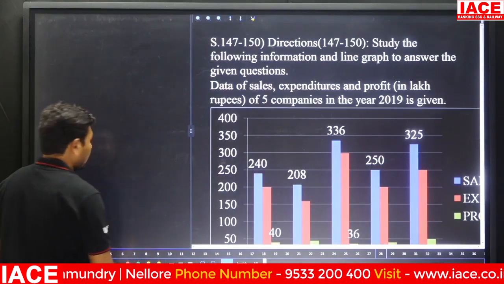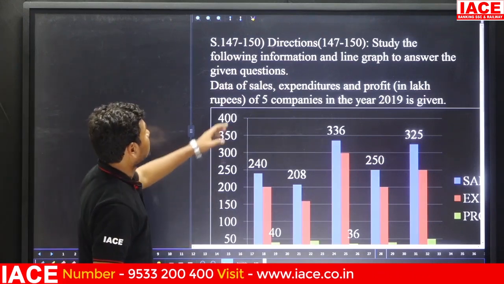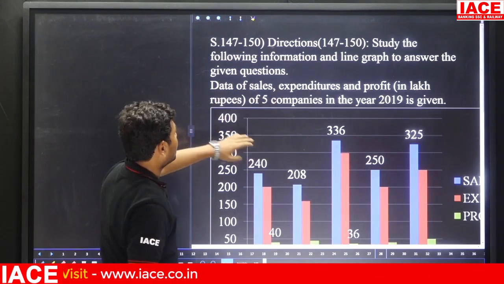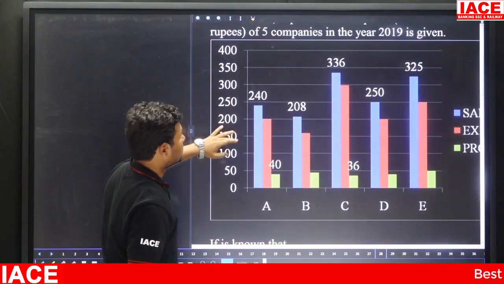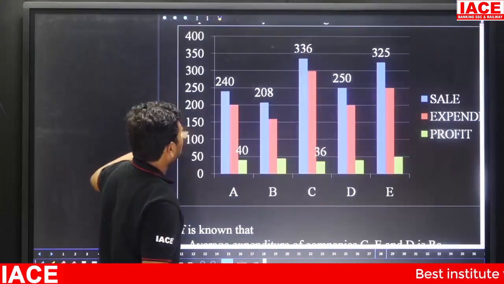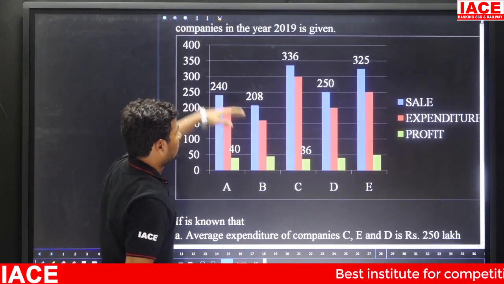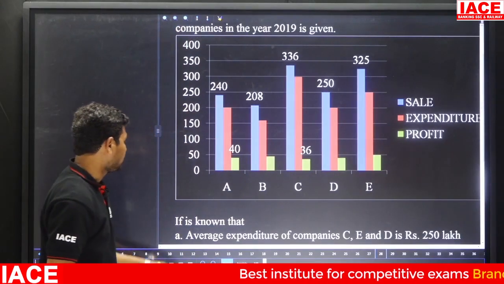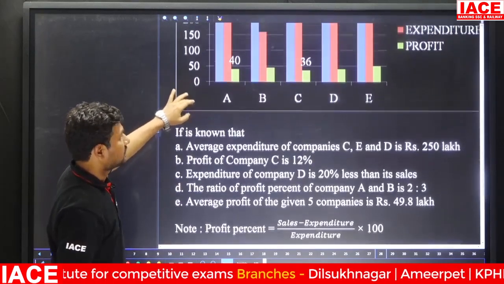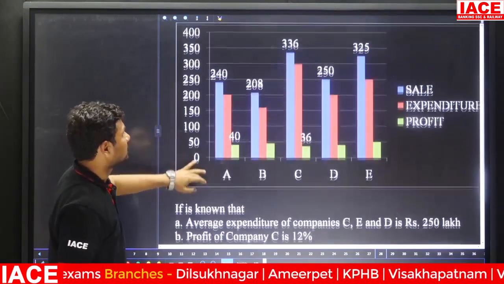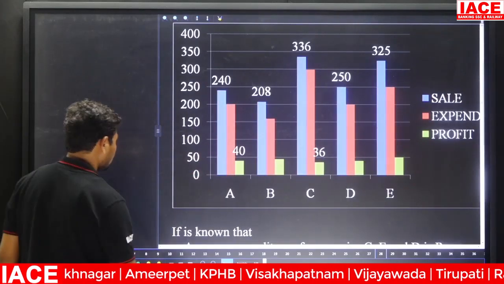Next we have a different data. Based on the data of sales, expenditure and profit of 5 companies in the year 2019, A, B, C, D, E. Here sales, expenditure and profit are mentioned. If it is known that the average expenditure of companies C, E and D is 250 lakhs. Okay.